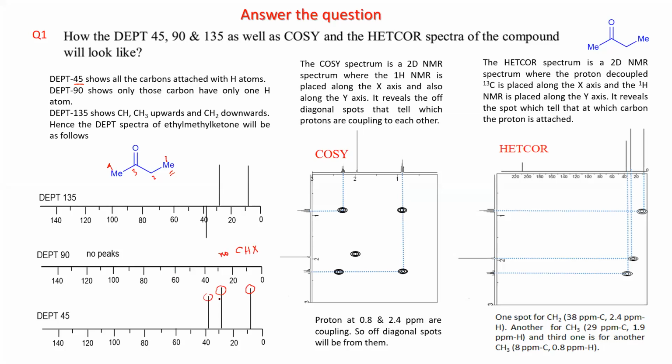DEPT 135, you have the CH2, which will be reversed, so opposite phase. Now between CH3 and CH2, which will be higher in 13C value? It will be CH2.